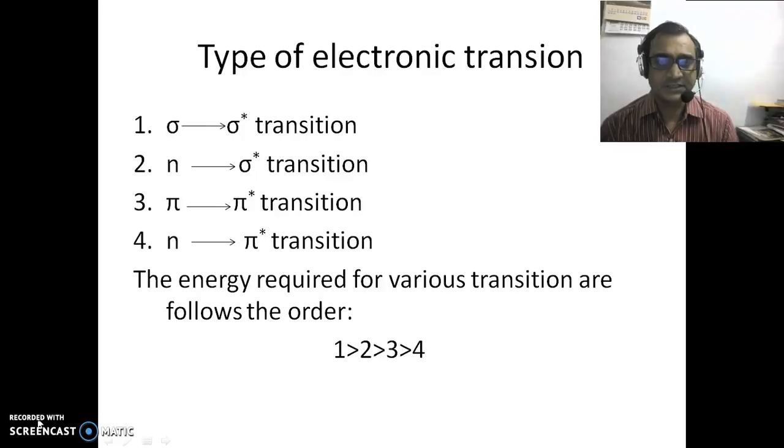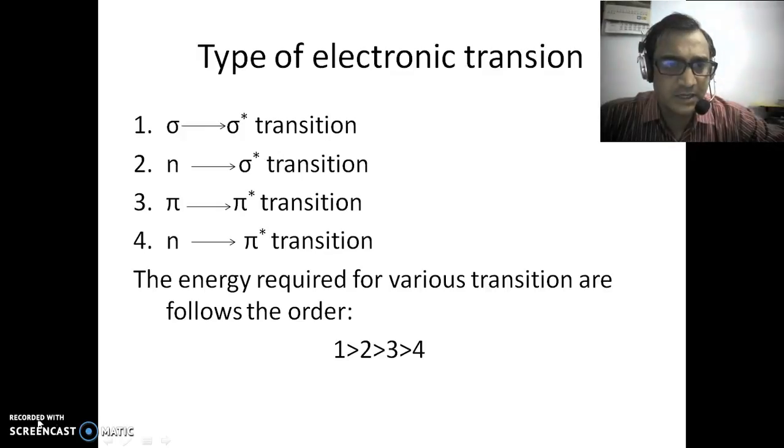Now the types of transitions which take place in UV spectroscopy. There are a number of transitions. First one is sigma to sigma anti-bonding transition. Next one is n to sigma star transition. Next one, pi to pi star transition, and next, which is the lowest energy transition, that is n to pi star transition.